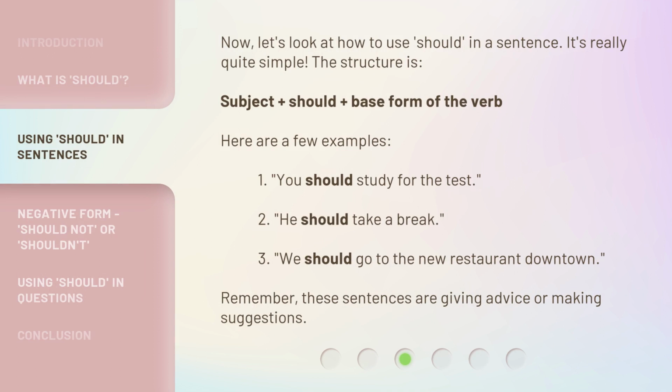Now, let's look at how to use should in a sentence. It's really quite simple. The structure is subject plus should plus base form of the verb. Here are a few examples. 1. You should study for the test. 2. He should take a break. 3. We should go to the new restaurant downtown. Remember, these sentences are giving advice or making suggestions.